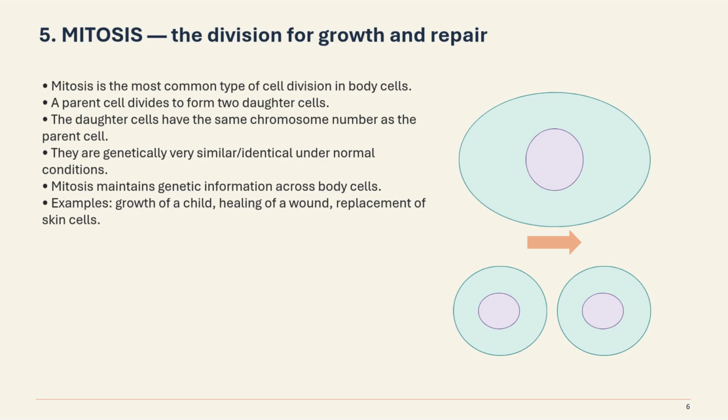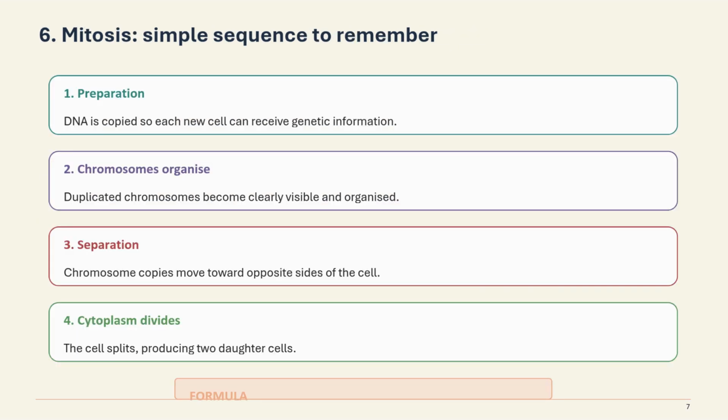They are genetically very similar, identical. So mitosis maintains genetic information across body cells. Examples: growth of a child, healing of a wound, replacement of skin cells. So when the teacher asks you to describe mitosis, you have to write down all these points. It's very easy, children.